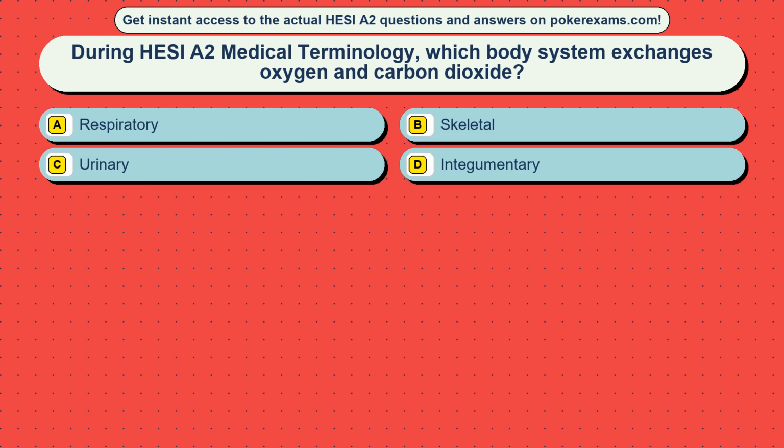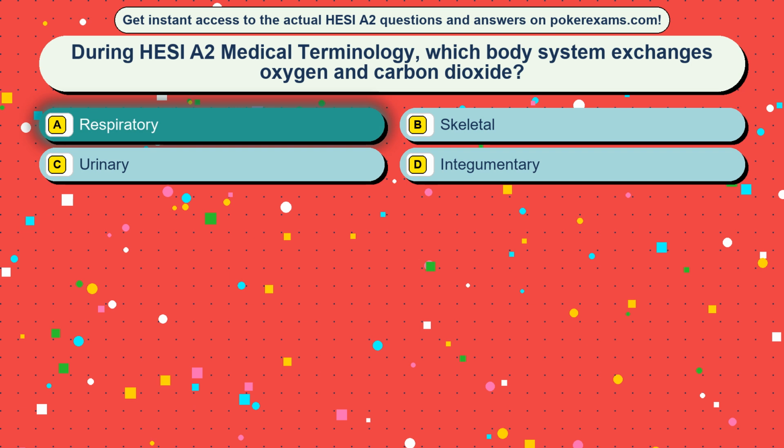Question 21. During HESI A2 medical terminology, which body system exchanges oxygen and carbon dioxide? Option A, respiratory. Option B, skeletal. Option C, urinary. Option D, integumentary. The correct answer is option A, respiratory.